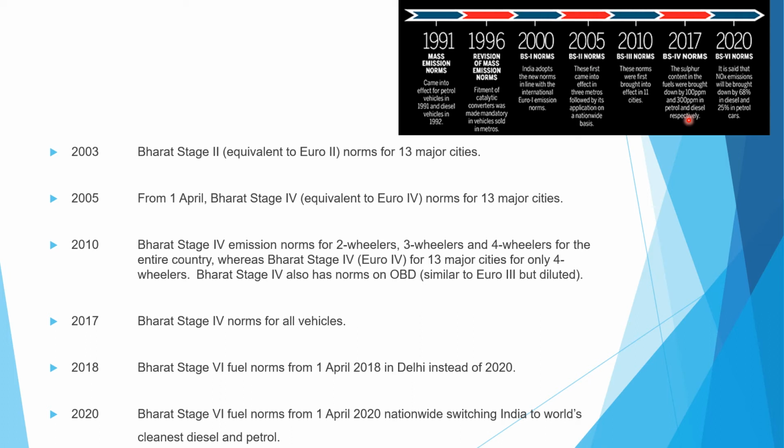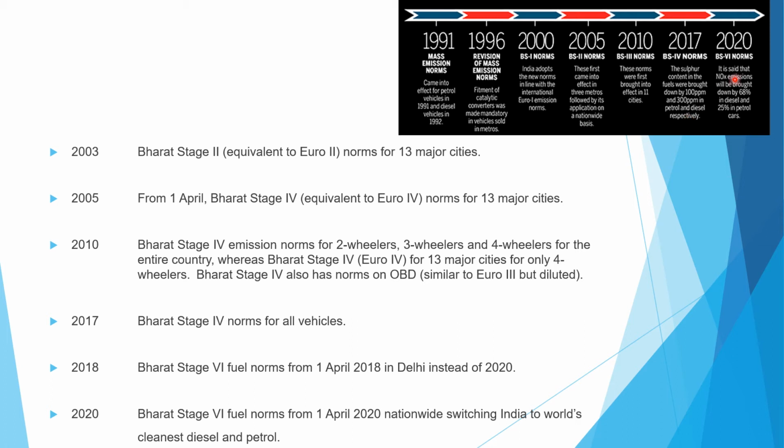For petrol it is reduced to 100 ppm and for diesel it is reduced to 300 ppm in the year 2017. In 2018, the Bharat Stage 6 fuel norms from 1st April 2018 in Delhi, ahead of 2020, and in the year 2020, the Bharat Stage 6 fuel norms from 1st April 2020 nationwide, switching India to the world's cleanest diesel and petrol.